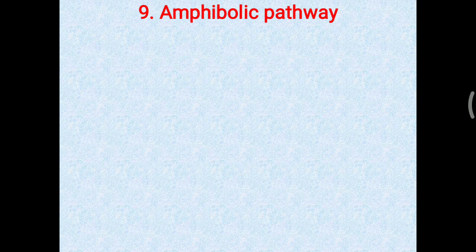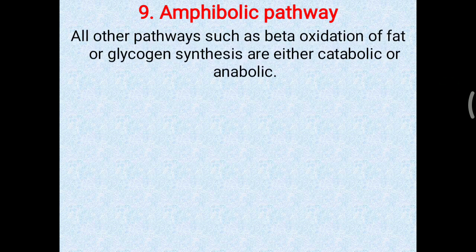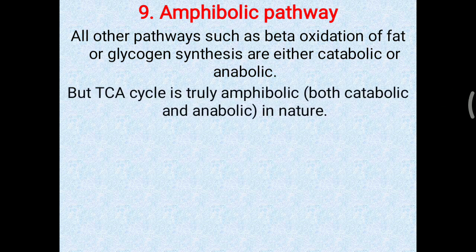Now, amphibolic pathway. The TCA cycle is considered both anabolic as well as catabolic. All other pathways, such as beta oxidation of fat or glycogen synthesis, are either catabolic or anabolic in nature, but the TCA cycle is truly amphibolic, meaning both catabolic and anabolic in nature.